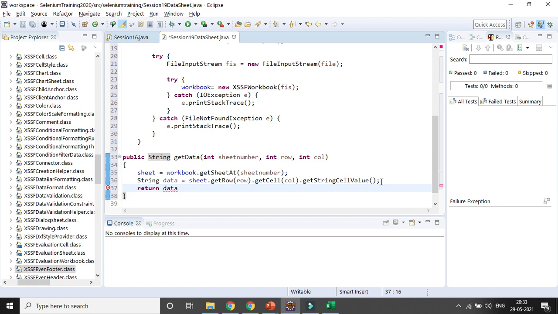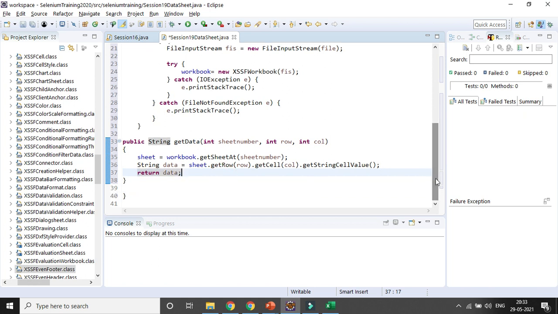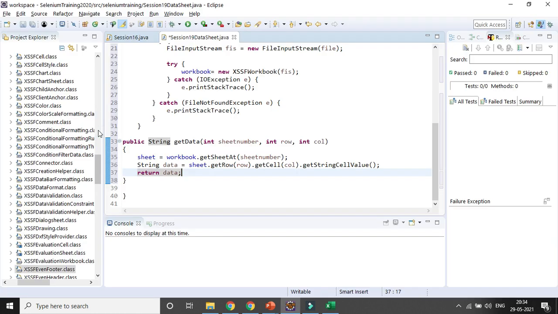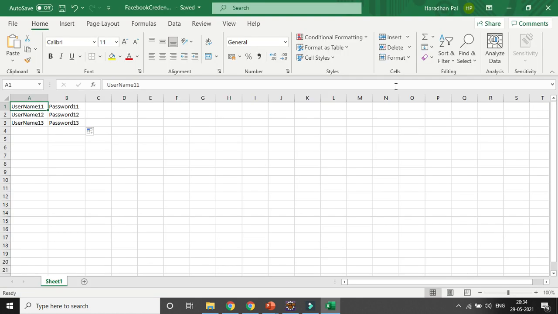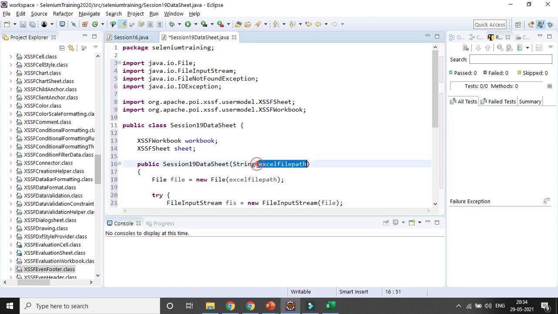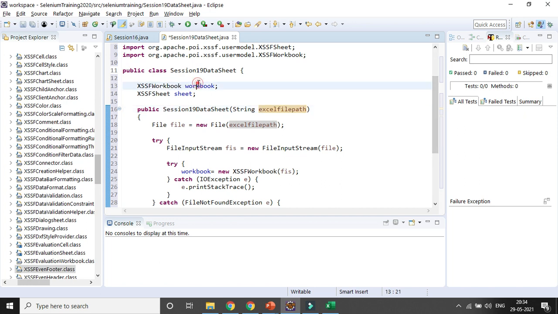So the error message you can see is gone, no error message. I already read my data, I already got to know the path. I already stored the path, and with the help of FileInputStream I already got to know my workbook and then the sheet. Here is the workbook, and here I am reading the sheet.